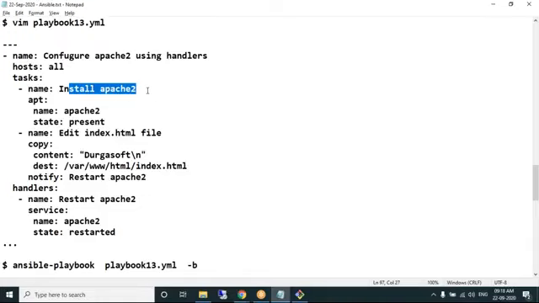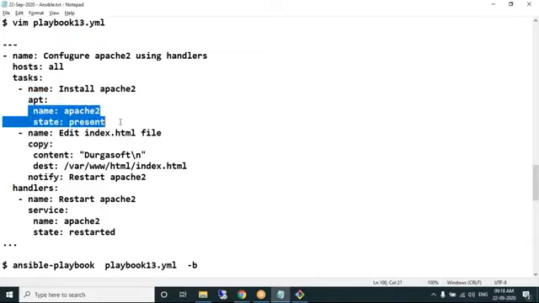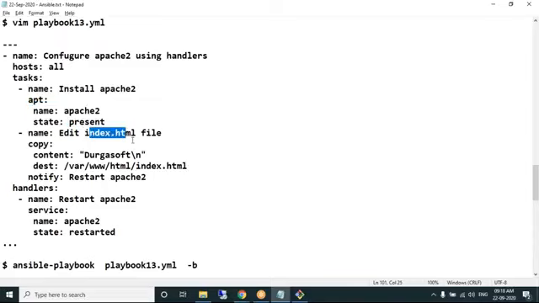Whenever you want to install software, we already know this. We are using what module? APT module. Good. Name equal to apache2, state equal to present. What will happen? Apache 2 will be installed in all the managed nodes. Fine. After Apache 2 gets installed, I want to change index.html. We have a default file called index.html. I want to place my own content.